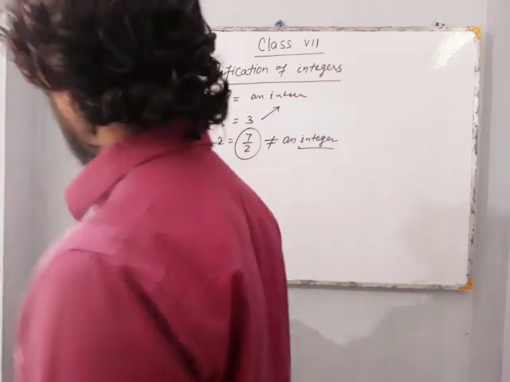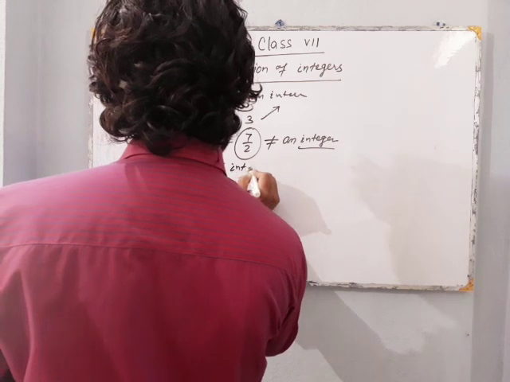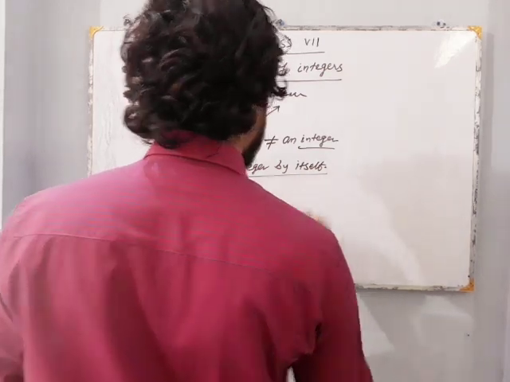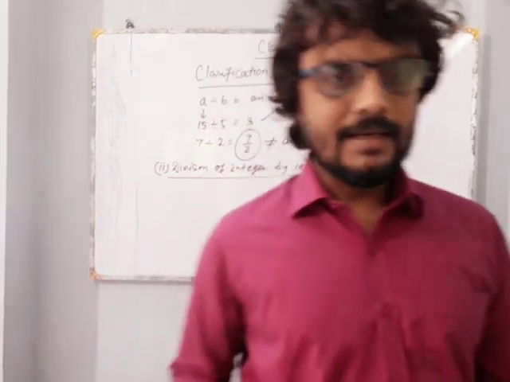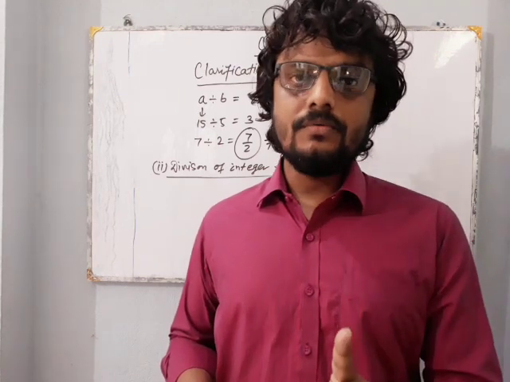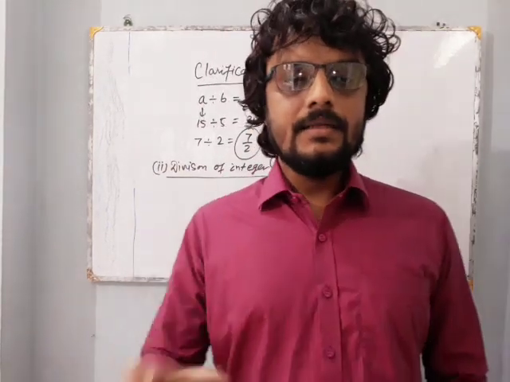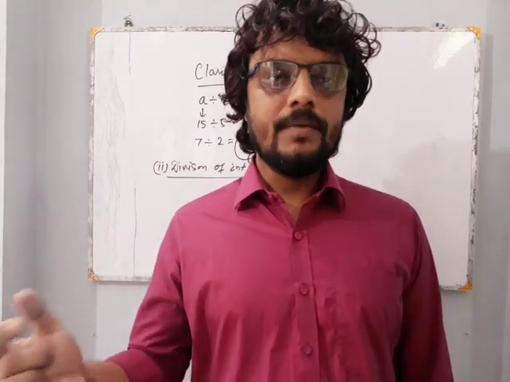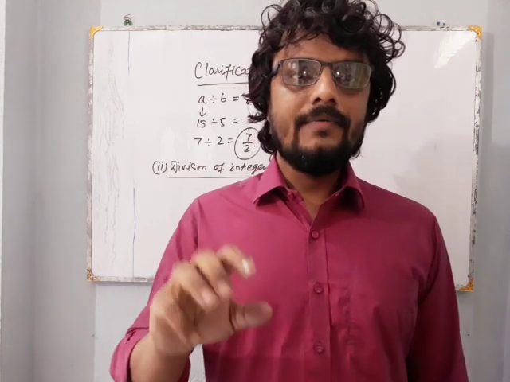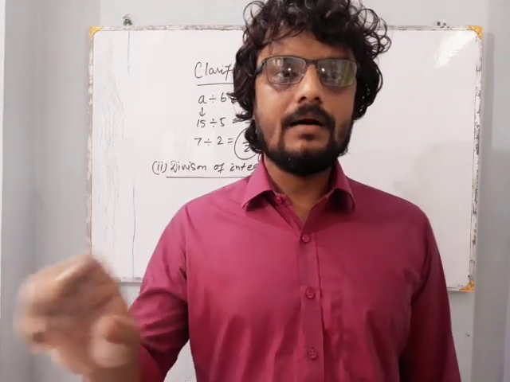Our next property is division of an integer by itself. When we divide an integer by an integer, we get an integer. We always have to remember that when we talk about an integer divided by an integer, we must not take 0, because in the previous class, as you studied the property of 0, when a number is divided by 0, the answer is meaningless. It means we can't divide a number by 0.